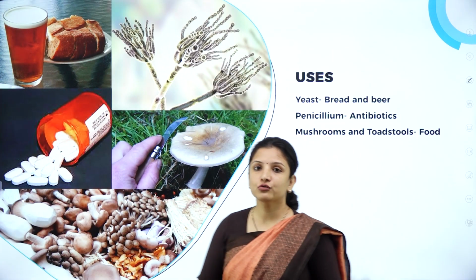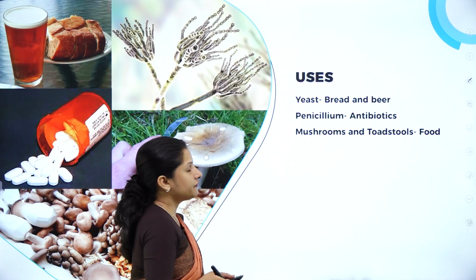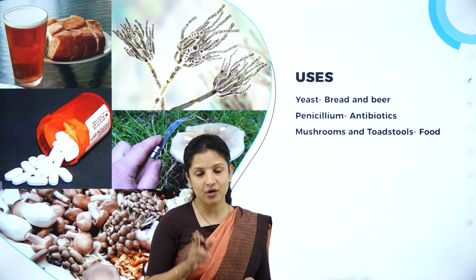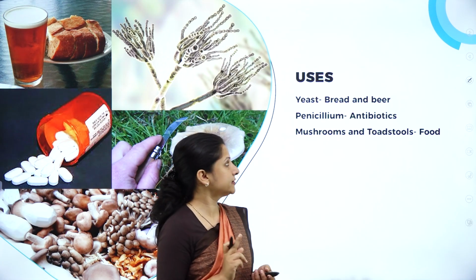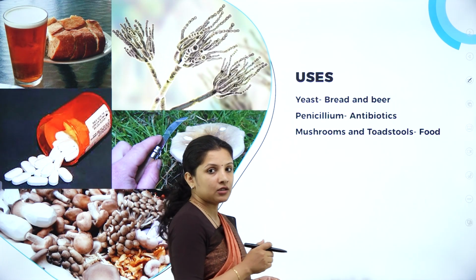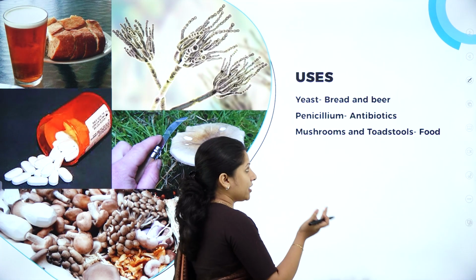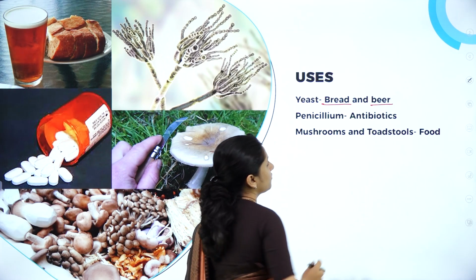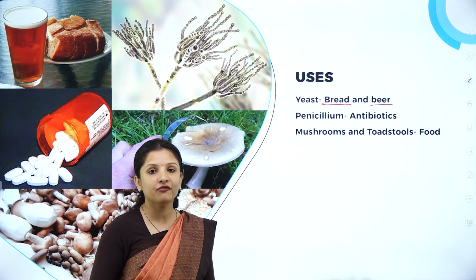Next, moving on to uses of fungi. So, fungi, especially yeast. I told you yeast is a unicellular fungi wherein it contains only one single cell. So, yeast is used in the brewery industries and bakery industries, where it is used in making bread and also in beer. Why? Because yeast helps in the process of fermentation.